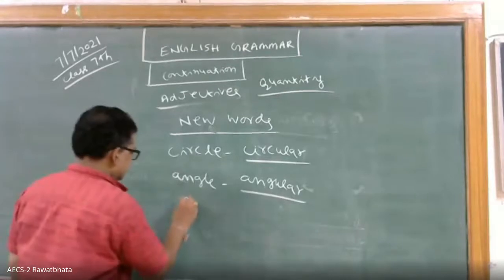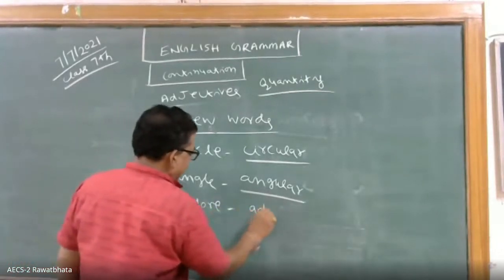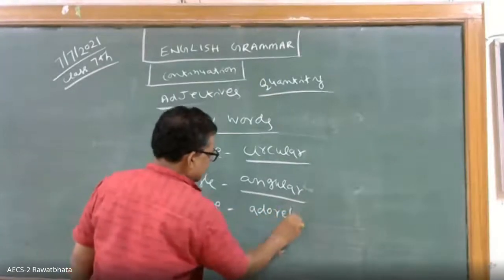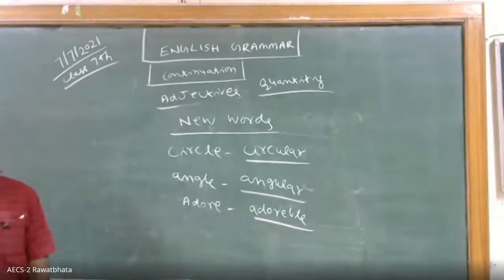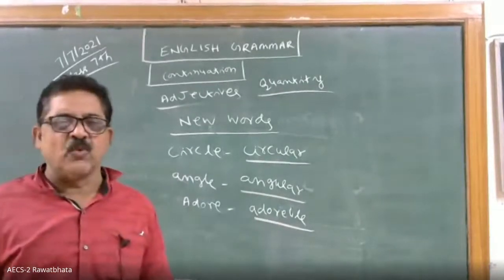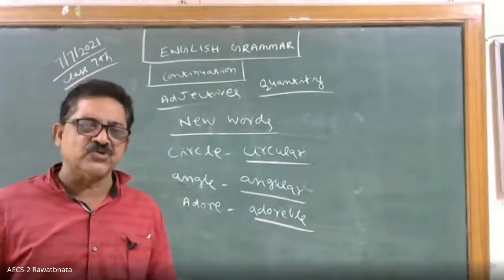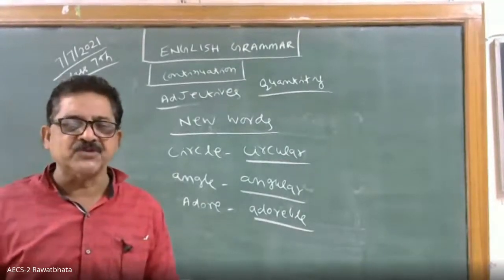Adore, adorable. So how are we framing new words? Making from nouns. We make the new words by converting nouns into adjectives. We frame sometimes new words.